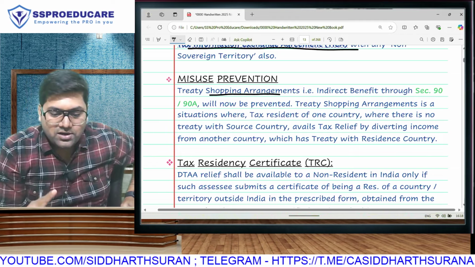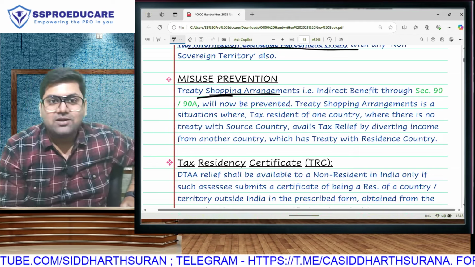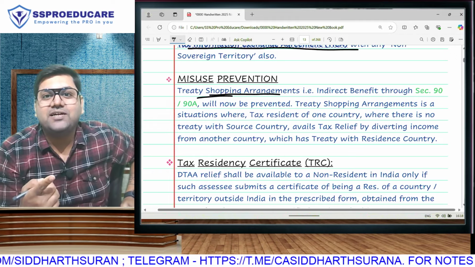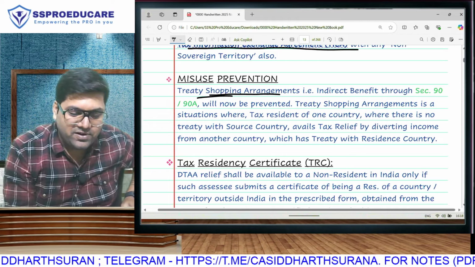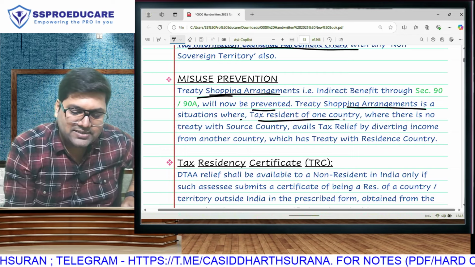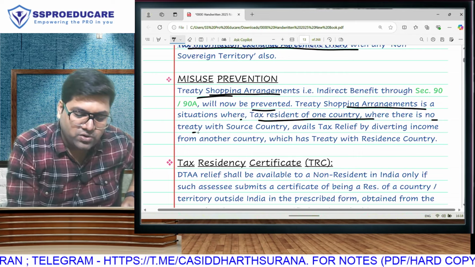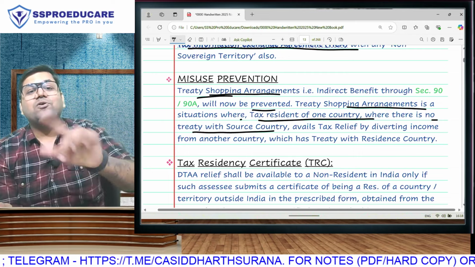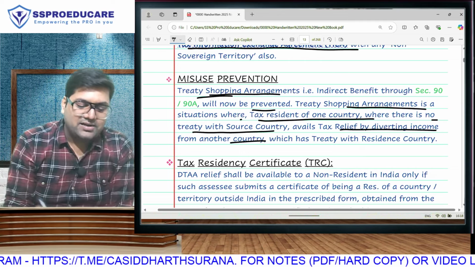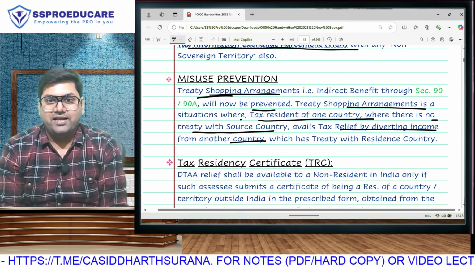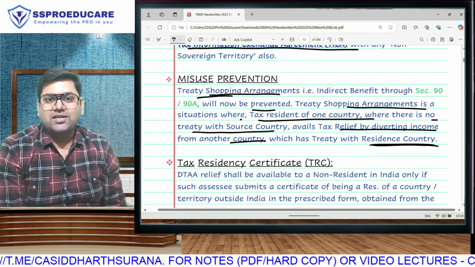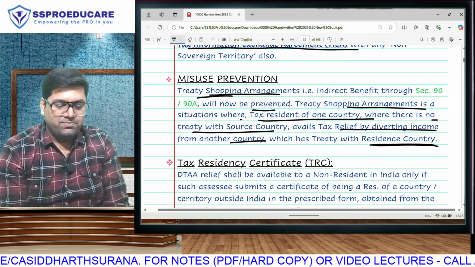So now we will not let you do that. This is known as treaty shopping. You have opened an office in India and done treaty shopping. You have done shopping of the India-Germany treaty. Indirect benefit will now not be provided. Treaty shopping arrangement is a situation where a tax resident of one country where there is no treaty with the source country, for example, Australia had no treaty with Germany, avails relief by diverting income through another country, which is India, which has a treaty with the residence country, maybe Germany or Australia. So this misuse is now going to be prevented.